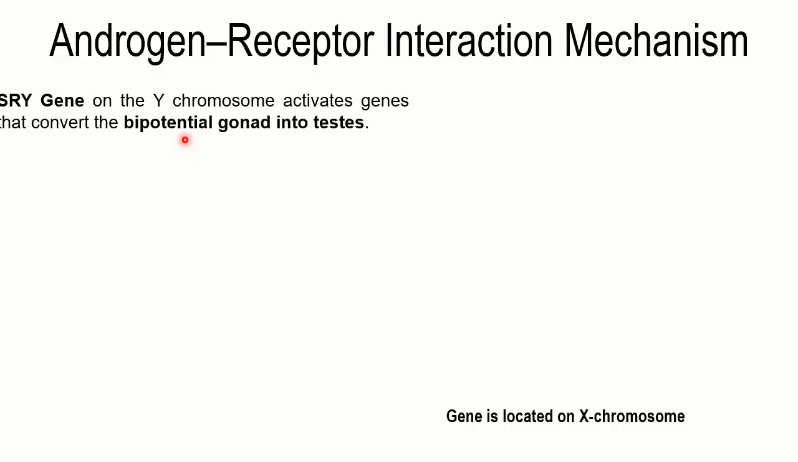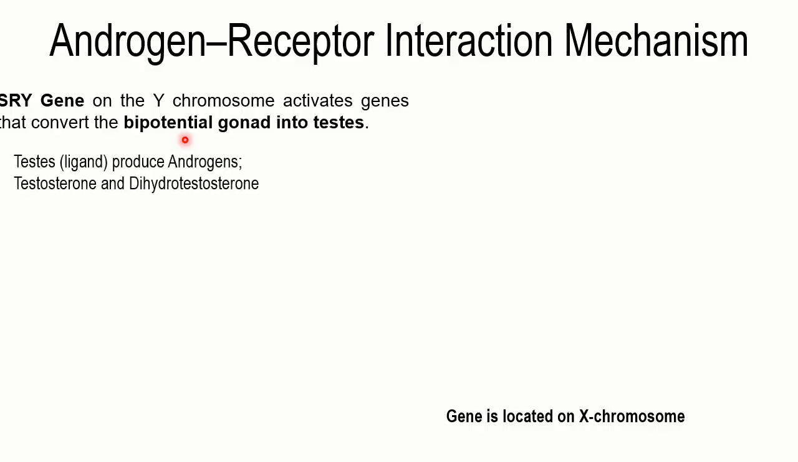I've told you that when you talk about the fetus, it is going to have bipotential gonads that can be converted into the testes or into the ovaries, and the SRY gene is actually responsible for the conversion of the bipotential gonads into the testes. The absence of the SRY gene is going to convert this bipotential gonad into the ovaries, leading to the formation of a female fetus.